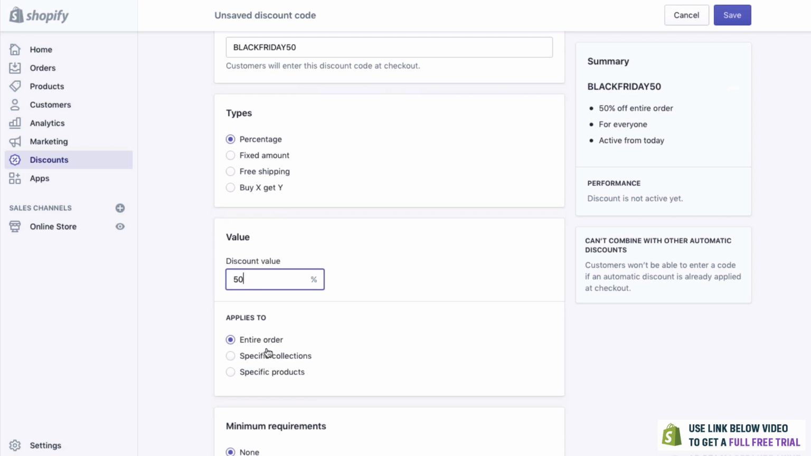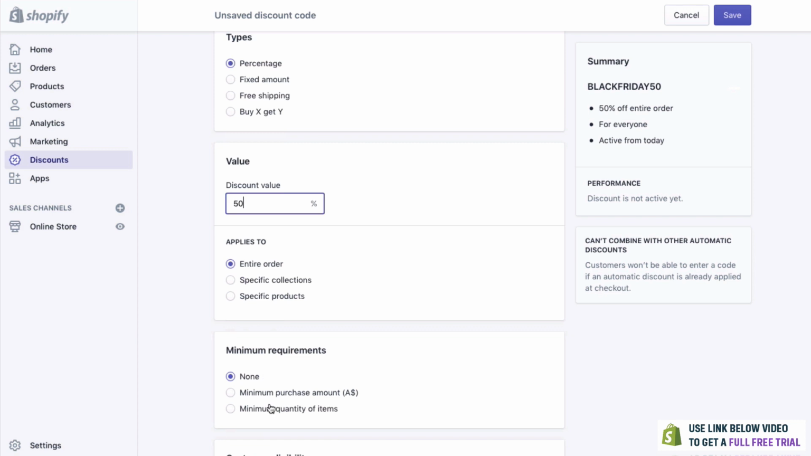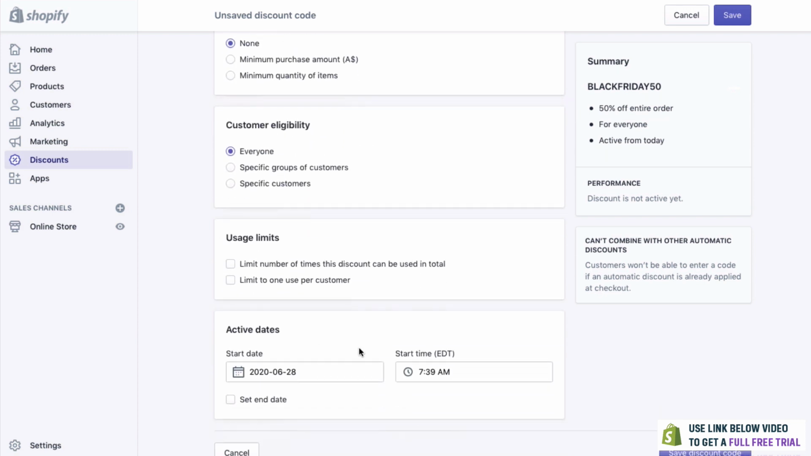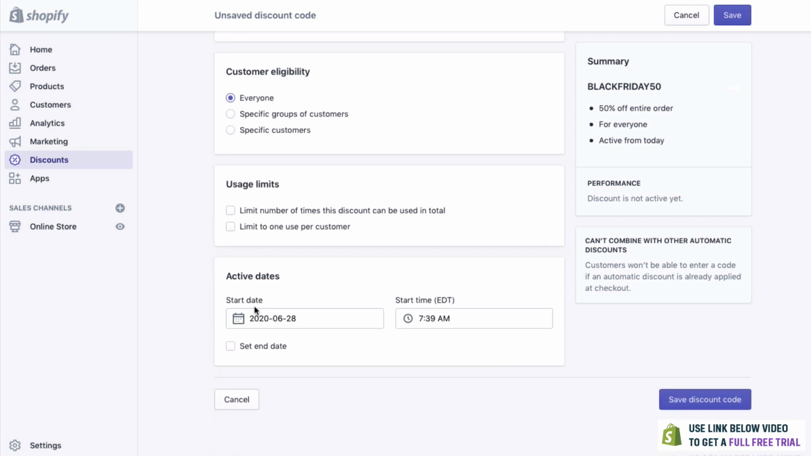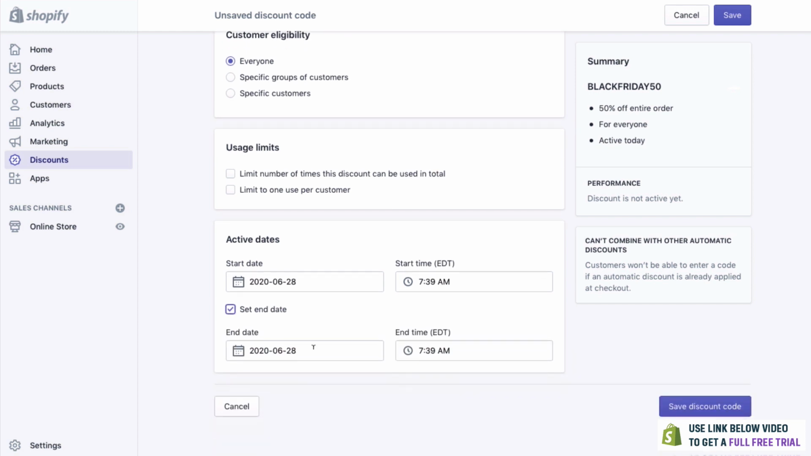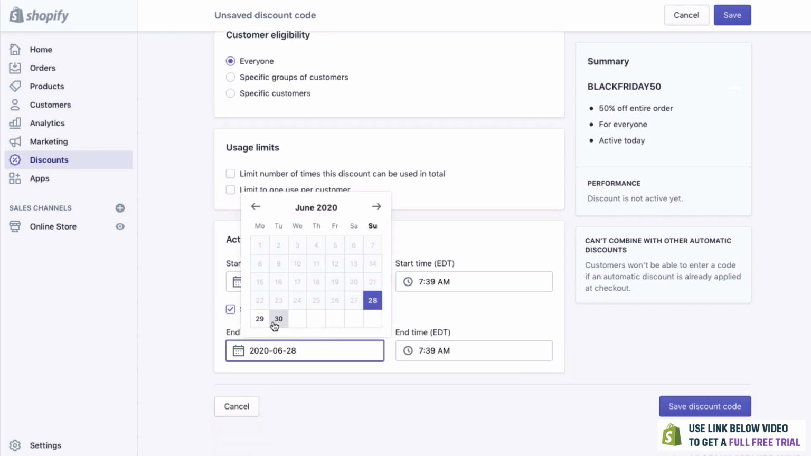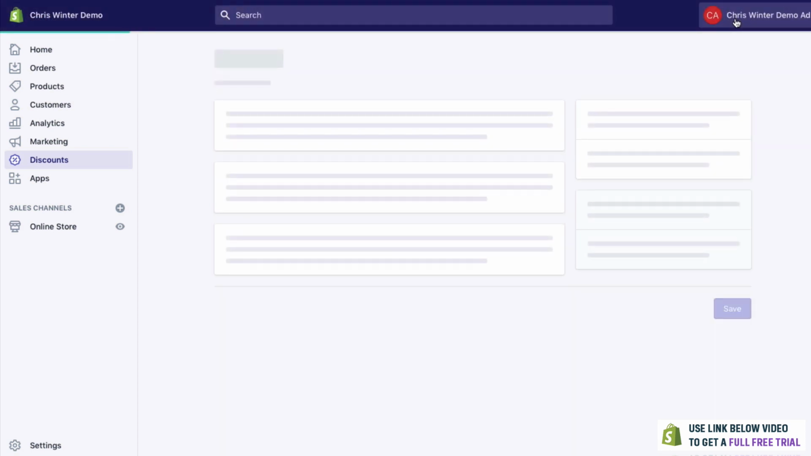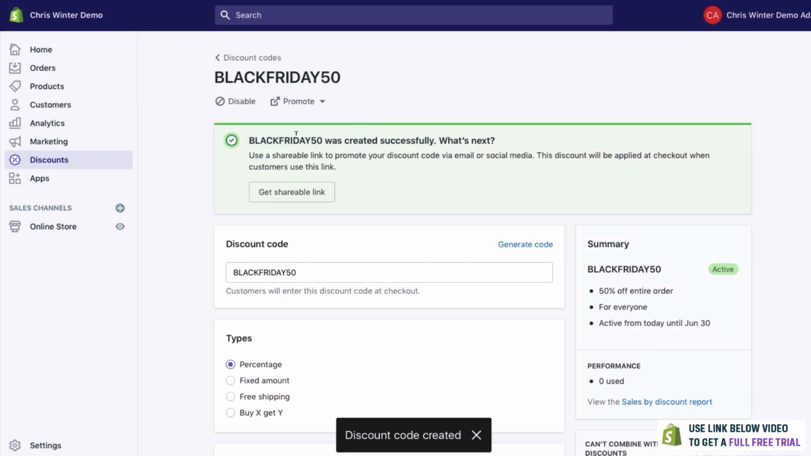That's pretty good. You can also choose this to be specific products or just the entire product. And maybe they need to have a minimum purchase. But for this, it's not going to be that. So you can also set a start and end date. So let's say it's going to start this time and we're going to end it 2 days later. To do this now, we're going to click save. And now if you send out this link here with this code here, Black Friday 50, people will get 50% off.